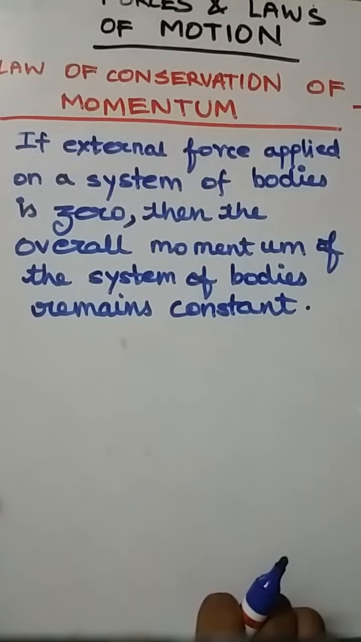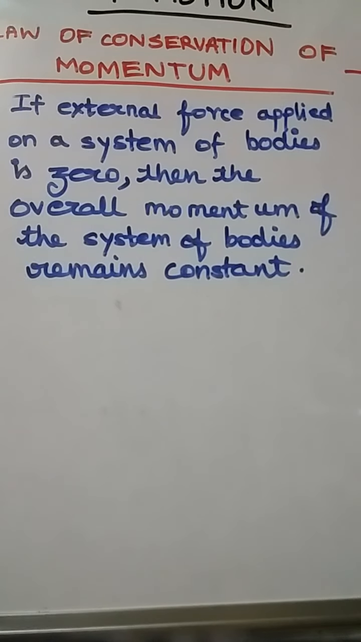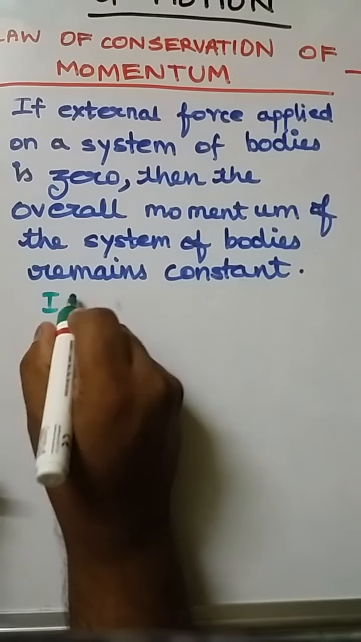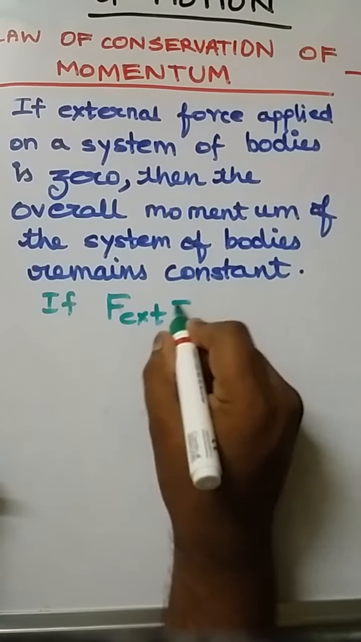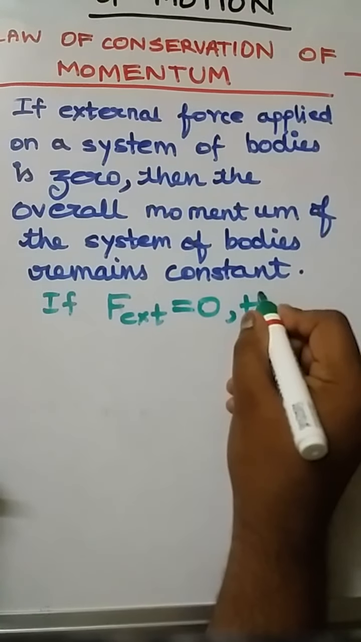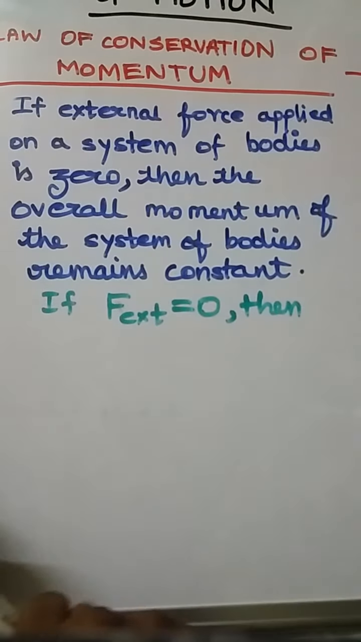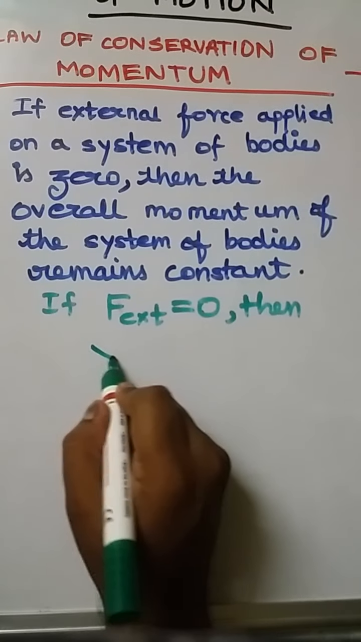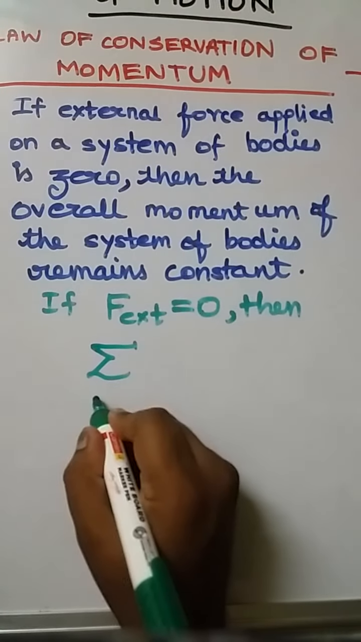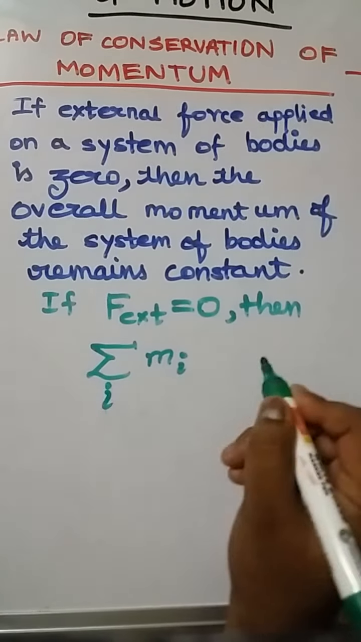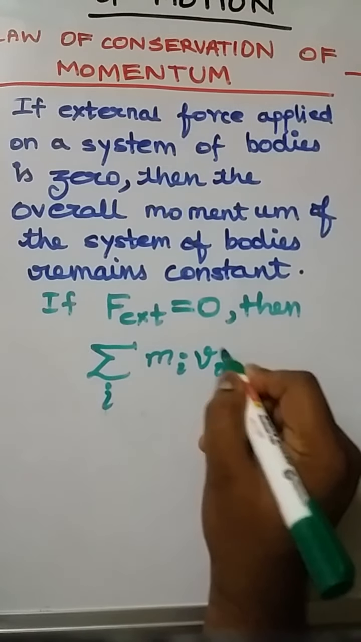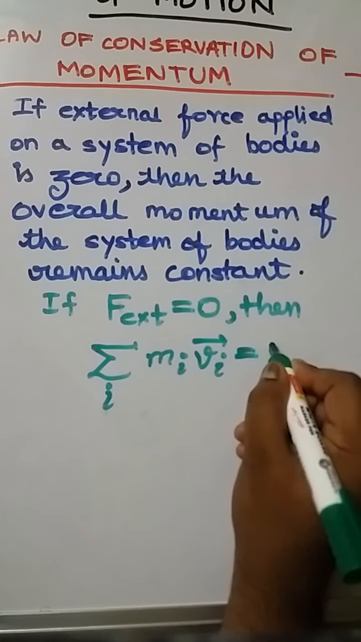So let us see what we mean by this. This means if F external equal to 0, then we can write that sigma mi vi, where i runs through, equal to constant.